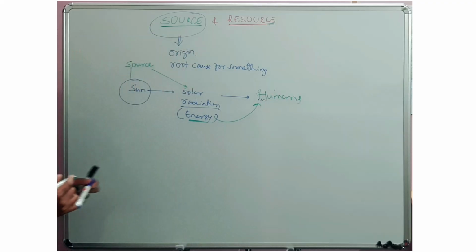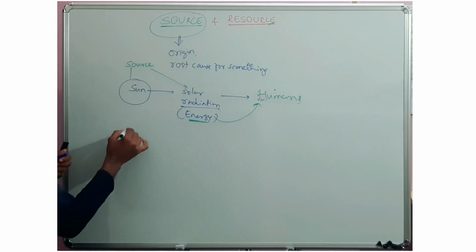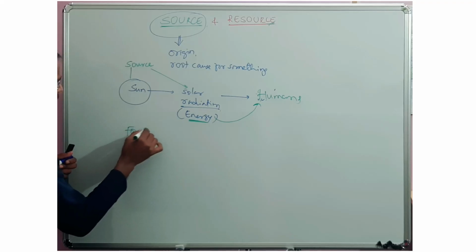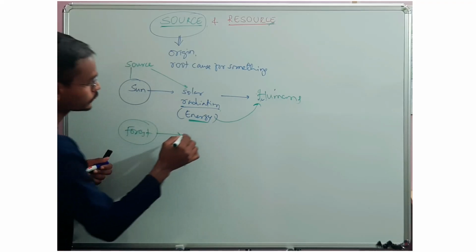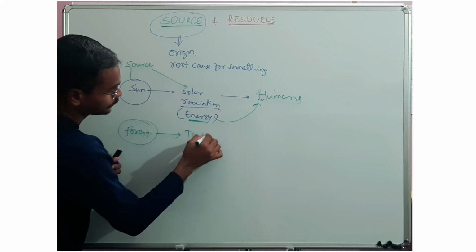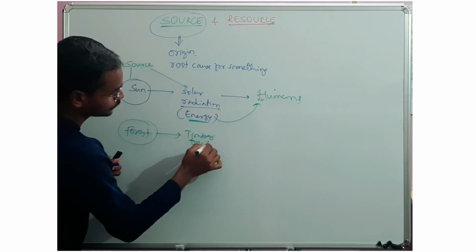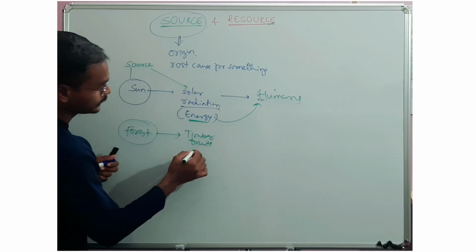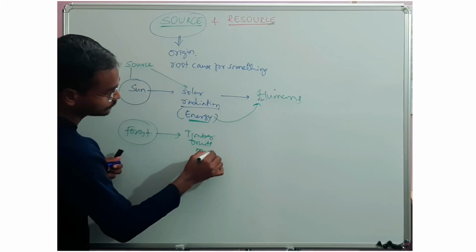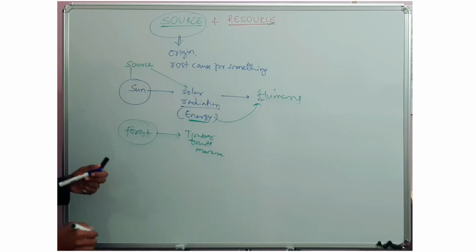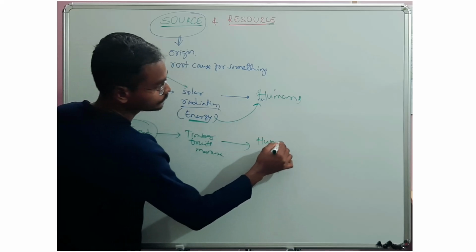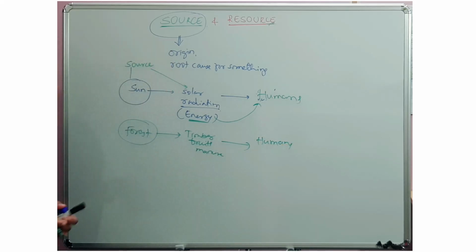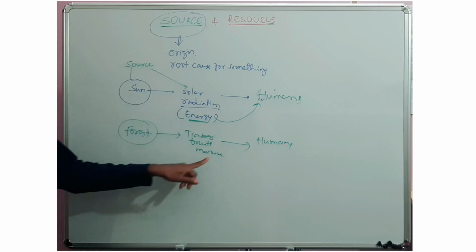Let's try another example. Forest gives products: timber, fruits, and manure, which are used by humans. Let's try to understand.